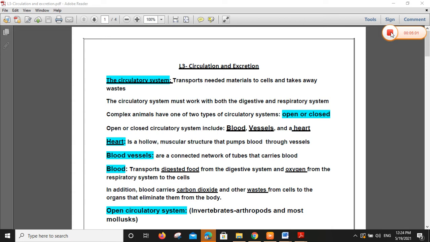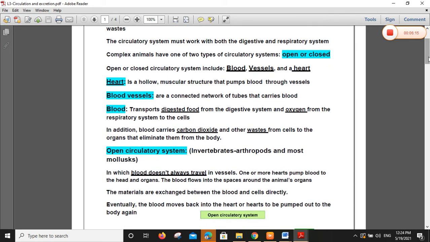Look, blood transports digested food from the digestive system and the oxygen from the respiratory system to the cells, as you told me. In addition, blood carries carbon dioxide and other wastes from cells to organs that eliminate them from the blood.